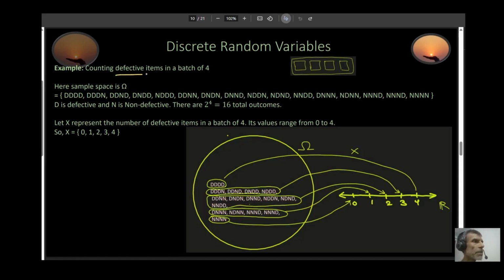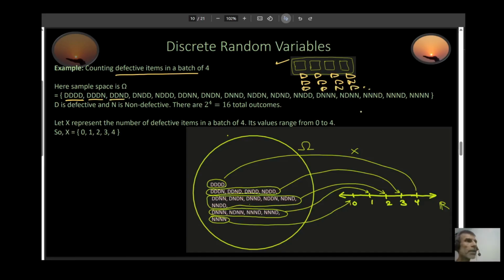Counting defective items in a batch. Let's say you have a batch of 4 right here. Here, my sample space consists of these elements. For example, this could be defective, this could be defective, this could be defective, this could be defective. So this is one element of my sample space. The other one could be DDDN: defective, defective, defective, and not defective. Or it could be defective, defective, not defective, and defective. And I can keep going like this.